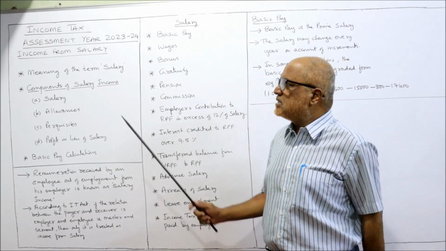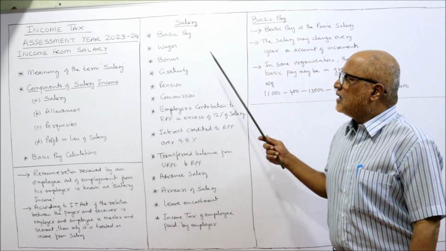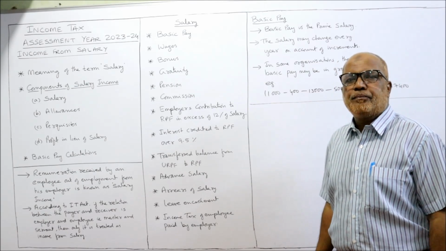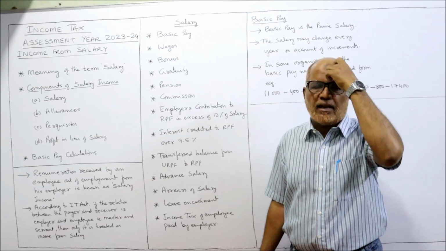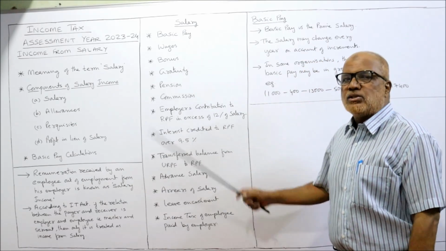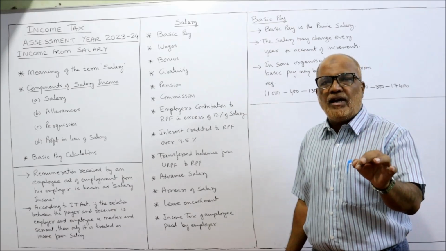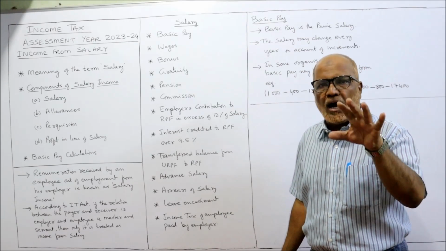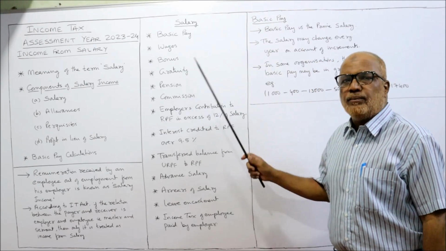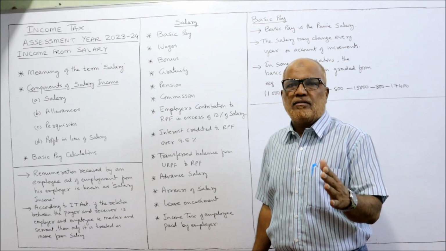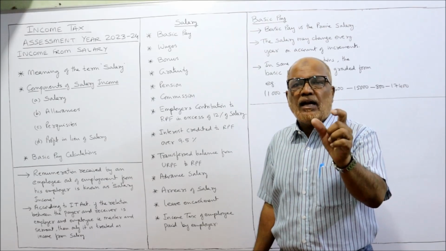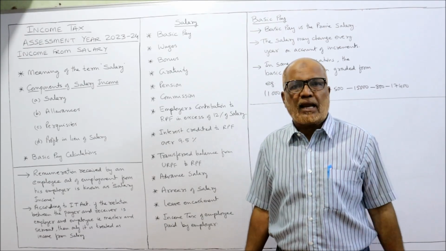The first part is salary. Salary consists of basic pay. The main prime part of the salary is basic salary. So basic pay plus wages. If there are any wages, that will also be taken under salary. Then gratuity, which I will explain in the coming videos. Then retirement benefits. Under retirement benefit, I will explain more about gratuity.